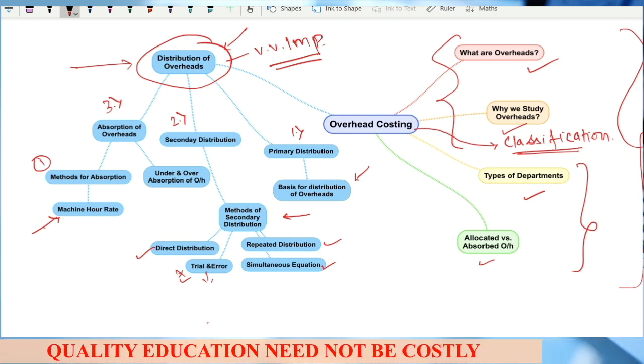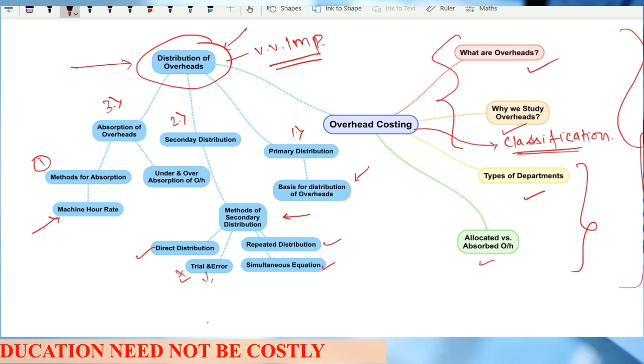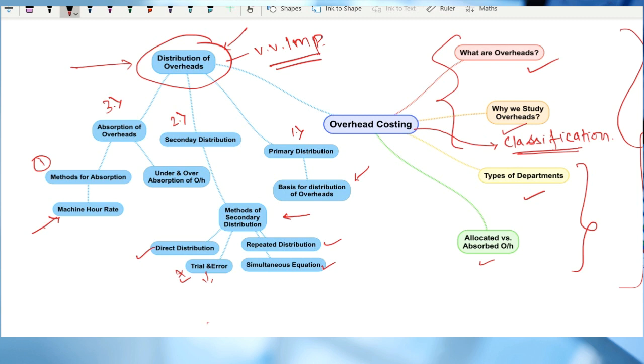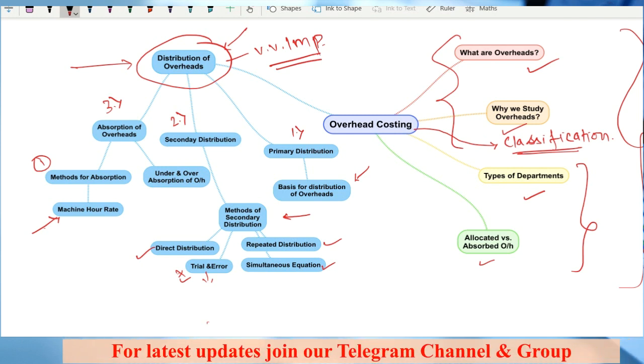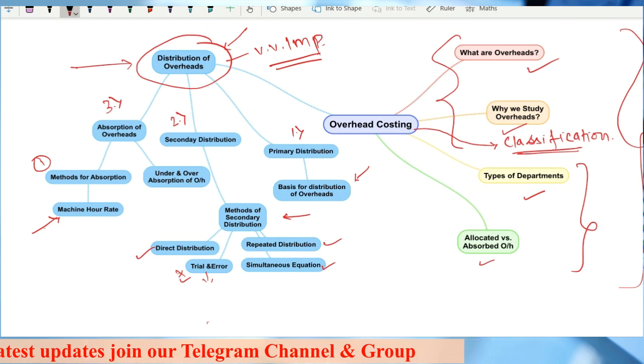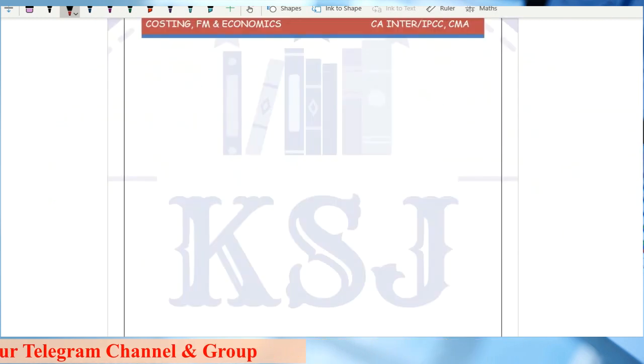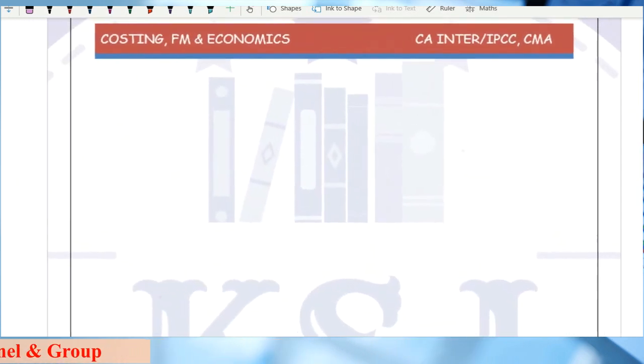So this part is very important to understand the small things: how to deal with the question, what are the conceptual mistakes that we can commit, and how to deal with them. So first we are going to study what are overheads. Let's come to this part now.